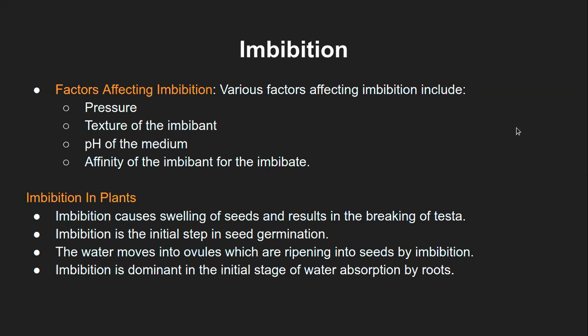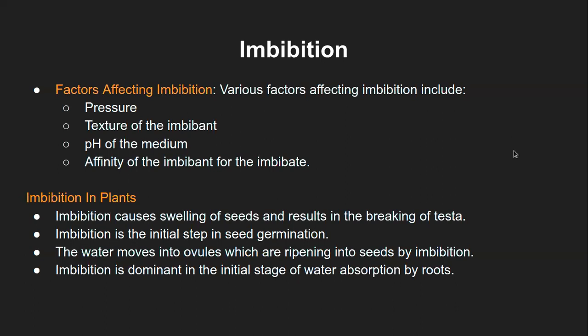So by imbibition, basically, water is literally just circulated in the whole of the plant, right? No, imbibition is only water getting absorbed onto the surface. That is imbibition. The further movement of water is a different process. So it's only water absorption by the root, or by the seeds, or by any structure of the plant, which causes swelling of that particular structure by only a surface attraction phenomenon. That is imbibition. Okay. Thank you for asking that question.